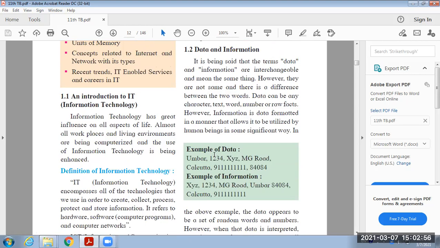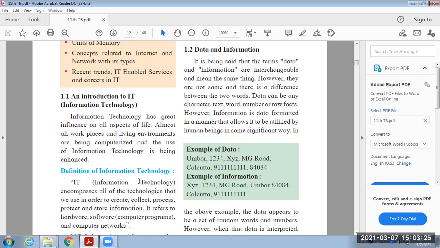Almost all workplaces and living environments are being computerized, and the use of information technology is being enhanced. As we know, everywhere we can see the use of computers, use of all the computerized work. Therefore, we can say that our life is completely involved or influenced by information technology.